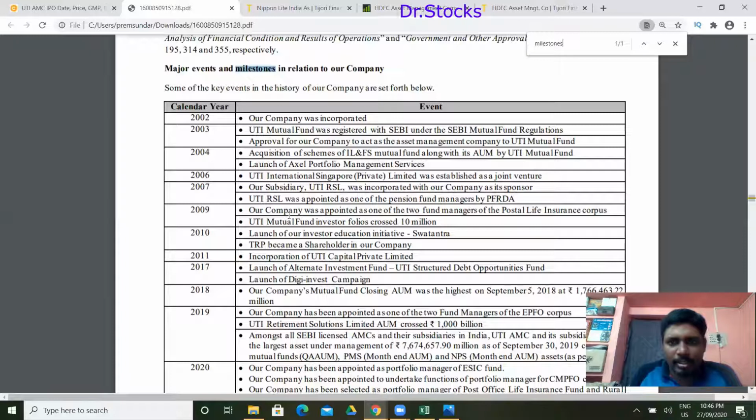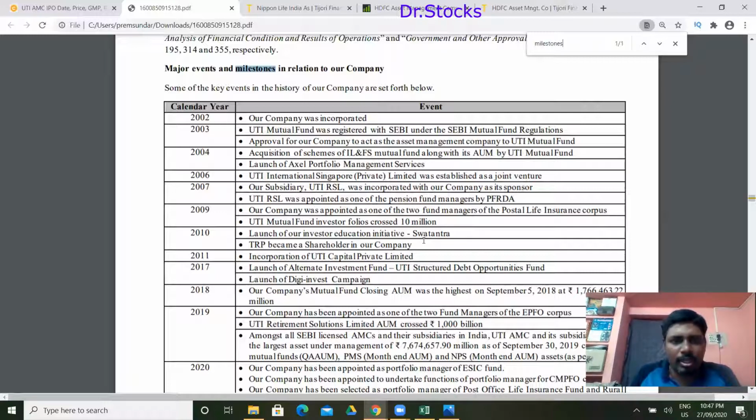In 2009, they were selected as one of the two fund managers for the Postal Life Insurance Corpus. UTI Mutual Fund folios crossed 10 million in 2009, which was one of the big news. They launched an investor education service, and TRP became a shareholder in our company. So a new shareholder called TRP came in.